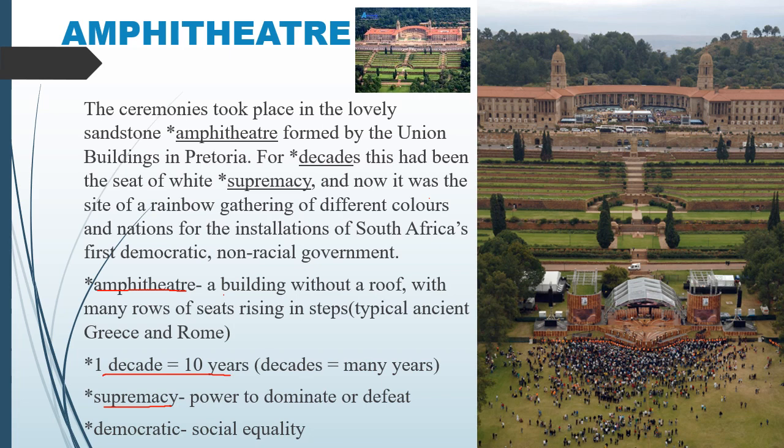It would be a non-racial government, which means they won't rule by the color of the skin of the people. It will be ruled according to the laws followed by the government only. This is the meaning of the passage described here.